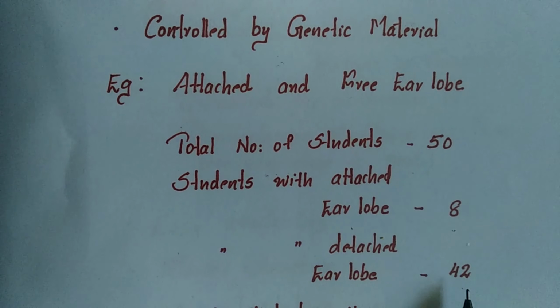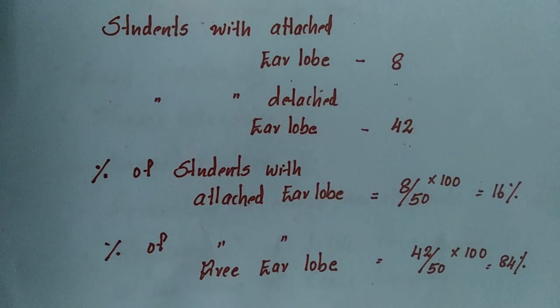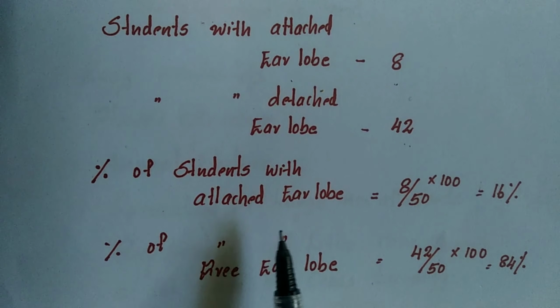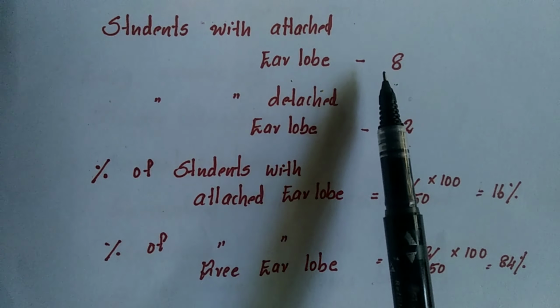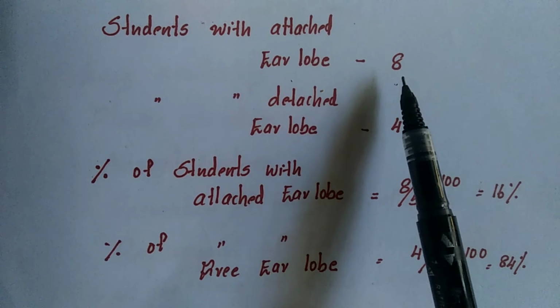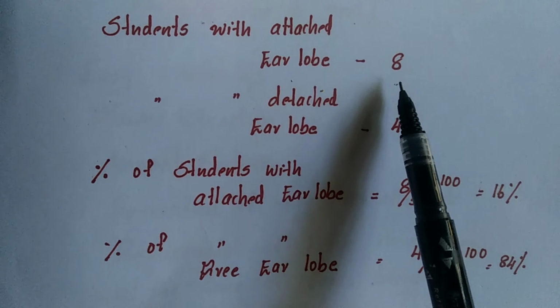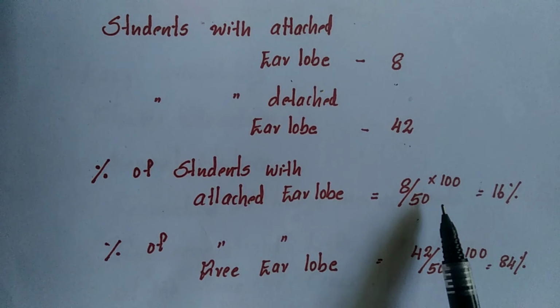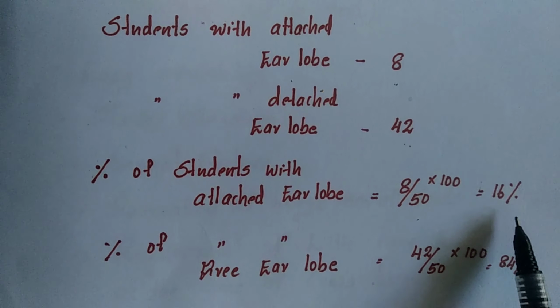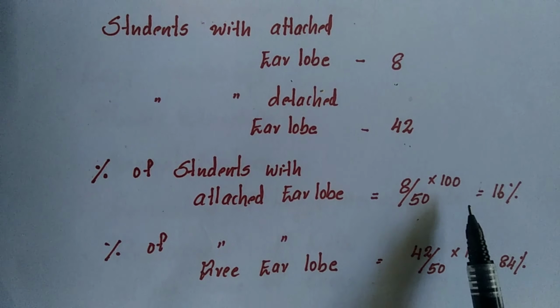Now you may get questions like: find the percentage of students with attached earlobe and detached, or free, earlobe. How will we calculate the percentage of students with attached earlobe? The total is 50, and the number with attached earlobe is 8. So 8 by 50 into 100 will give the percentage of students with attached earlobe.